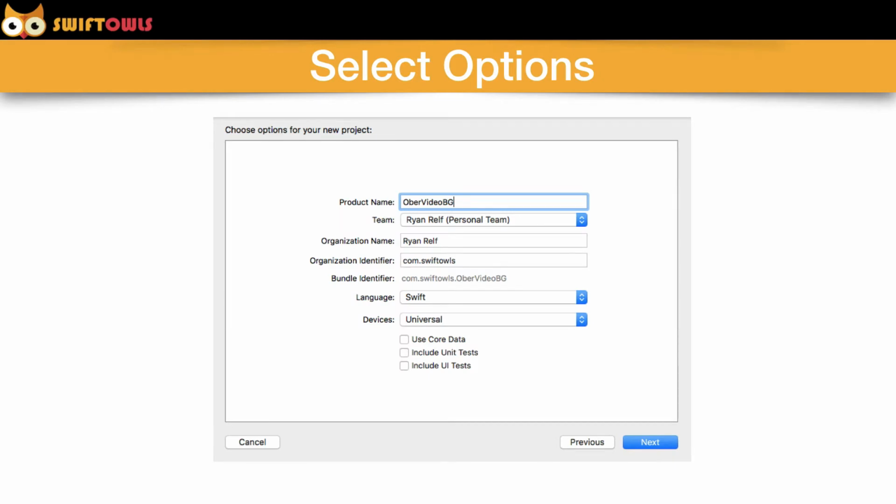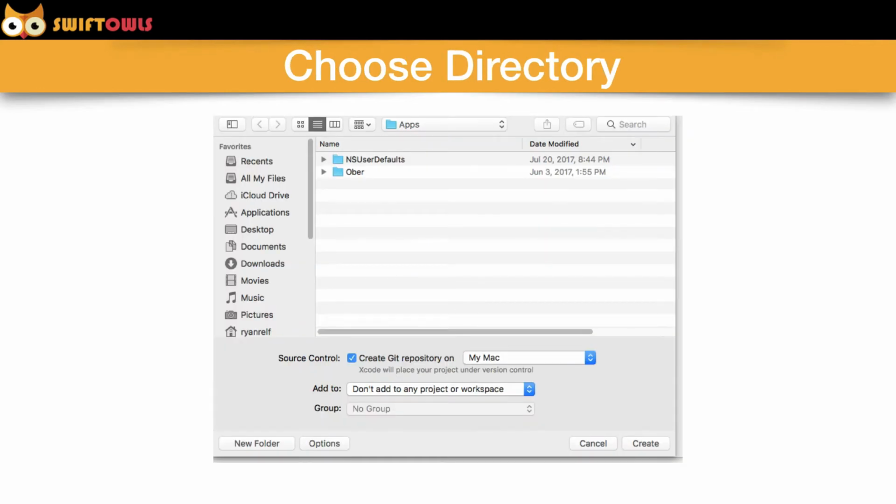Basically on this screen, you're going to give it a product name. I named the app Ober Video BG. You're going to select your team, you've got organization name, and then the identifier is always com dot your name, so com dot Swift dials. The language is going to be Swift. We're going to click Next, and then choose the directory where we're going to save the file. Right now I'm saving in my documents and then in an apps folder within my documents.